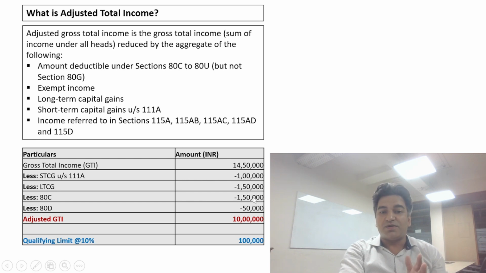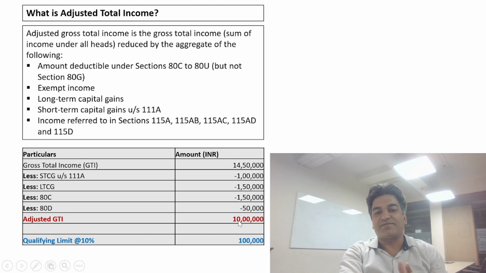Once we reduce all these from the gross total income, we will get the adjusted gross total income of 10 lakh rupees. And the qualifying limit is 10%. That is 10% of 10 lakh comes to 1 lakh rupees. So this is how we will arrive at the adjusted total income, and the qualifying limit will be computed at 10% of the adjusted gross total income.